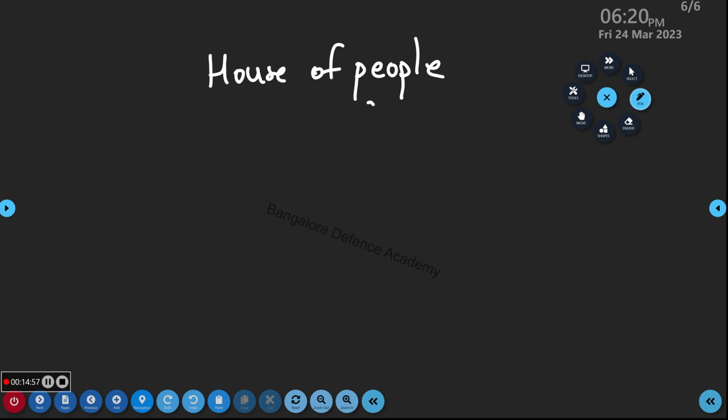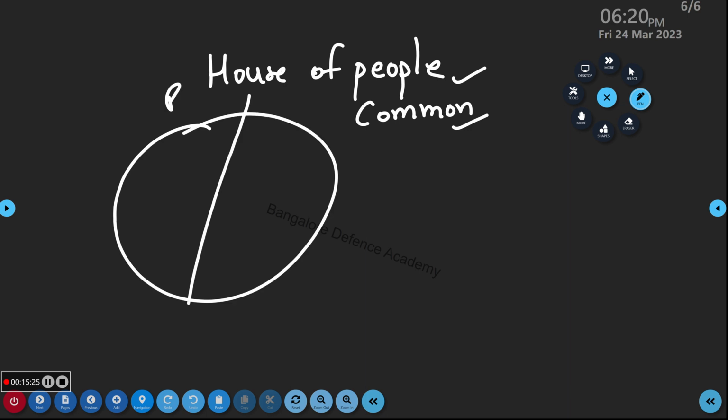Who is responsible for people? Directly, Lok Sabha members are responsible for people. Now imagine this is parliament, this is Lok Sabha, and this is Rajya Sabha. Here we have how many members? 550. Here how many members? 250. So those who have been elected here are directly elected by the Indian people, so this is the real government. Actually Rajya Sabha also plays a very important role, but Lok Sabha plays the direct role because money bills and all these things are introduced there. Fine, so this is what is happening.